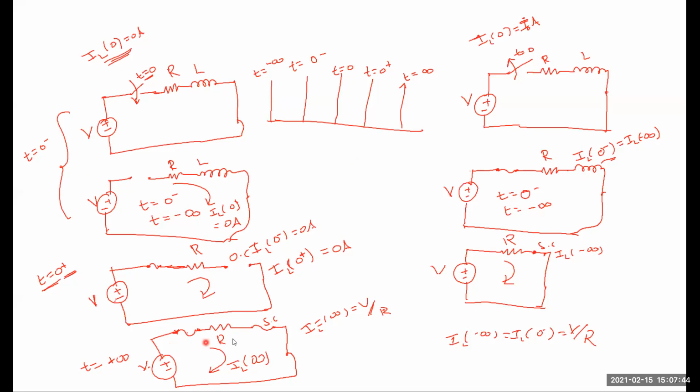Short circuit, and the inductor will be acting as a short circuit. And the steady state current flowing through the inductor is V by R. So at t equal to 0, the switch is like an open circuit.